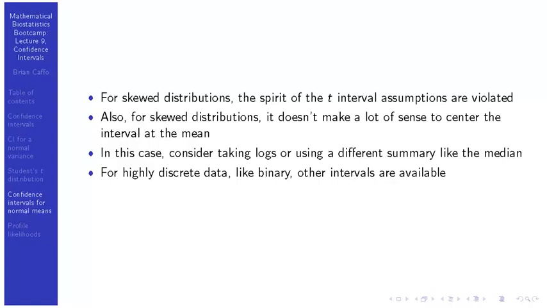And then the other thing, for discrete data like binary data, I bet you could do simulation studies and show that the t interval actually probably works okay for discrete data like binary data. But we have lots of techniques for binary data that make direct use of the binary data. And you're better off for those using, for example, things based on chi-squareds or exact binomial intervals, because you're so far from the spirit and intent of the t interval that it's not worth using. Regardless, the t interval is an incredibly handy tool.